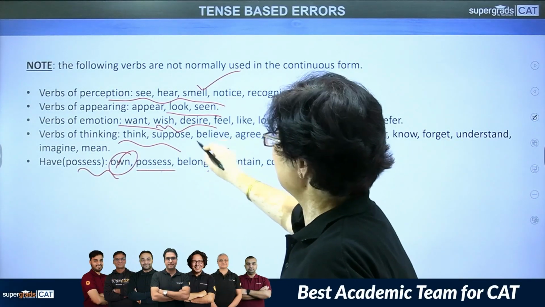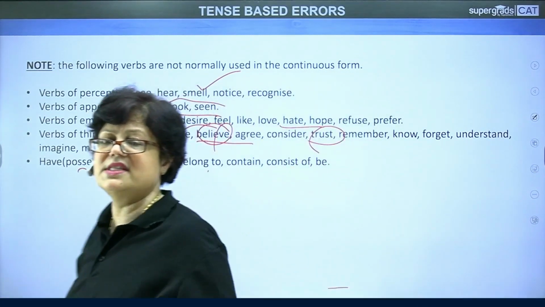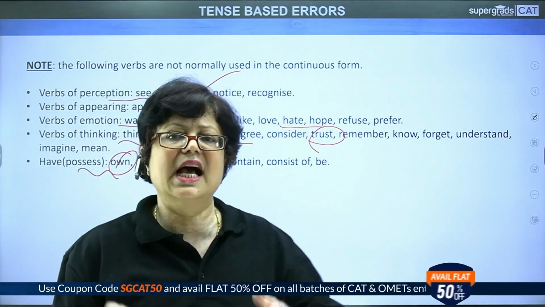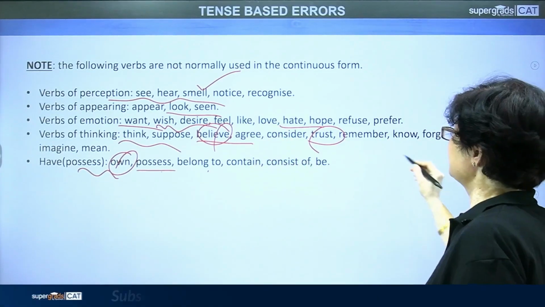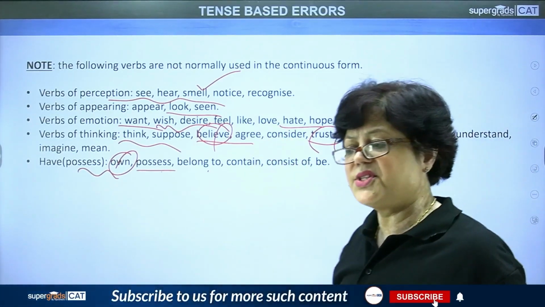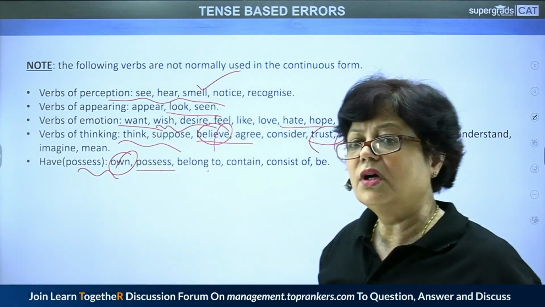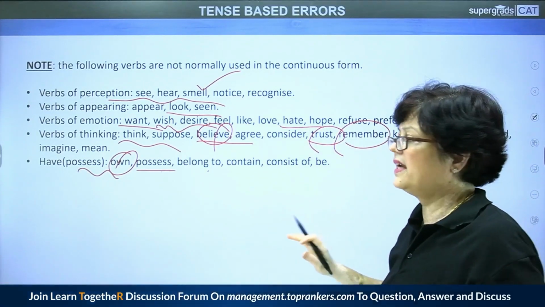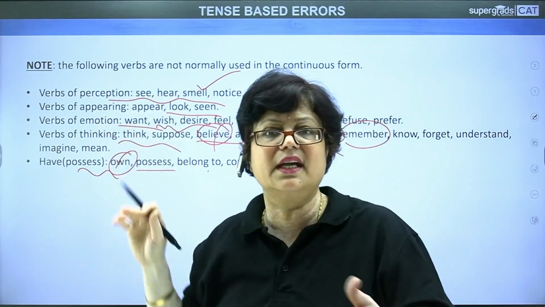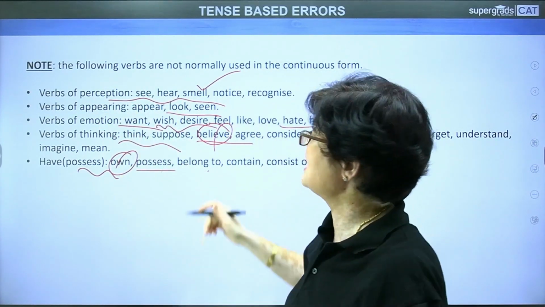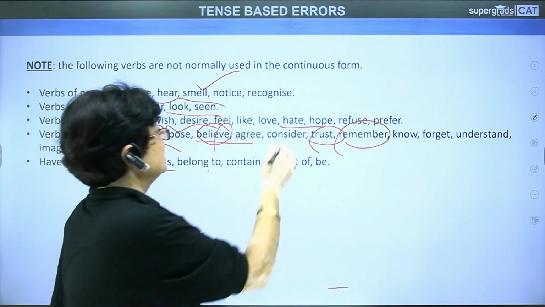Similarly, verbs of thinking. We never say, I am trusting you. No, we say, I trust you. We never say, I'm believing in his words. We have to say, I believe in his words. I am remembering, no, wrong. We have to say, I remember. I remember the good old days. In this way, we have to present our thoughts in such a way that it may sound like we are talking in the continuous form. We are trying to express ourselves in the continuous form of the verb, but we are not using ing in front of it.